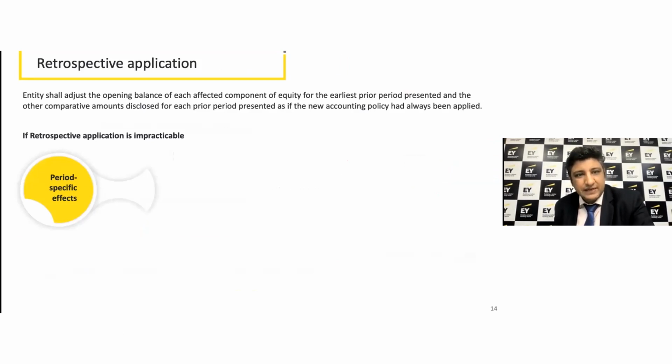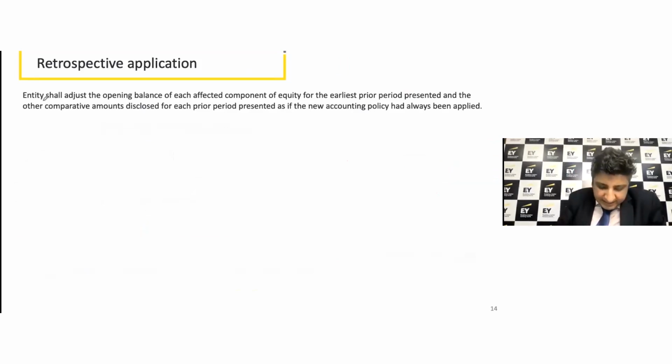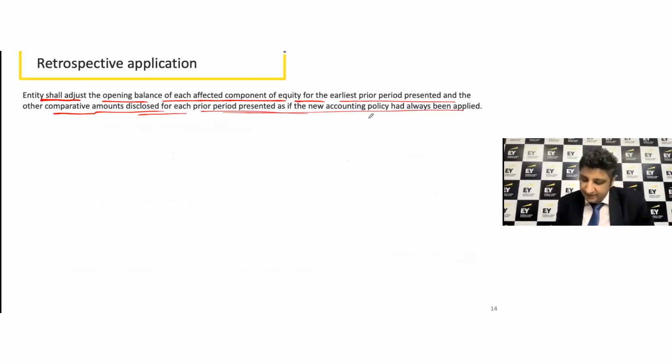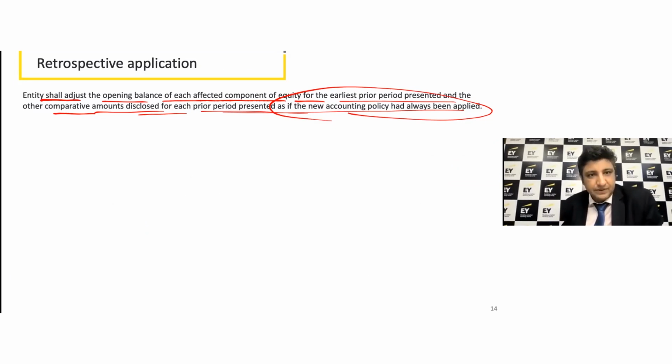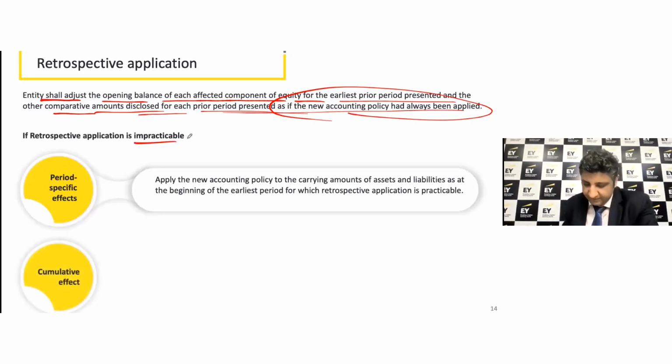Now, when you say retrospective application, we are simply saying that the entity shall adjust the opening balance of each affected component of equity for the earliest prior period presented and other comparative period as if the new accounting policy had always been applicable. That's what is basically the literal meaning of retrospective also. Okay, so you need to really go back and make those changes in your financial statements for each comparative period, right? And then we start asking, what if it is impracticable? Okay, what if it's not possible to really go back? Maybe the data is lost, maybe the records are not there, right?